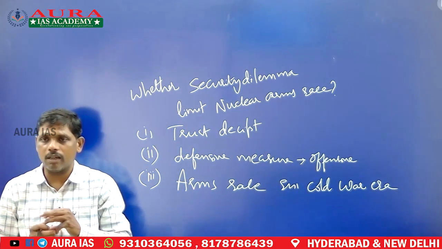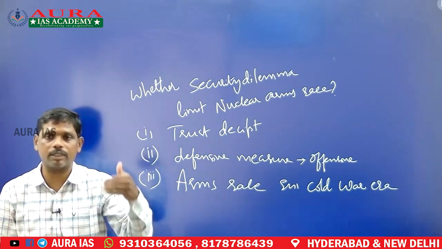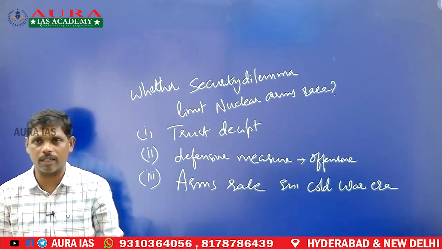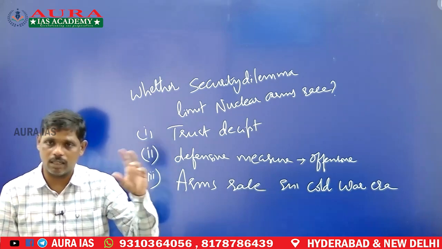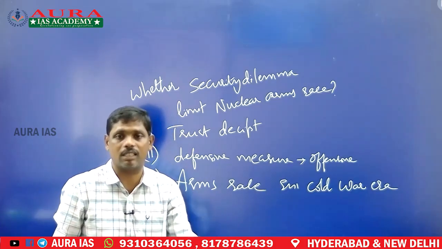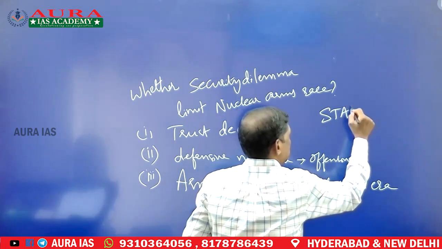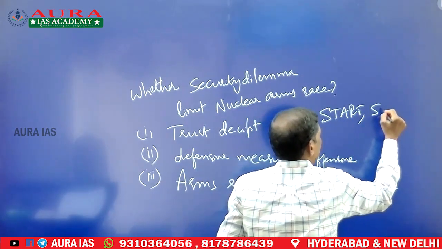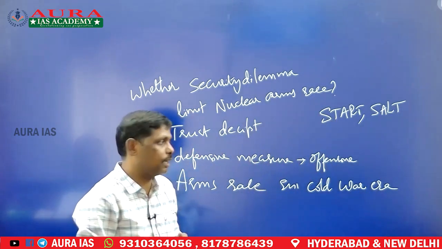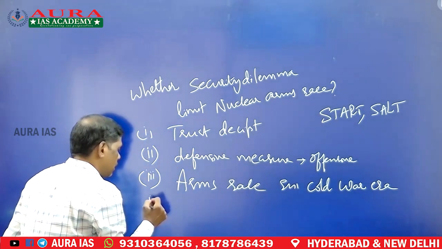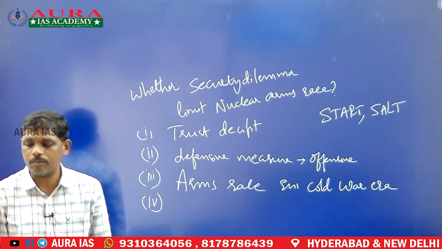And even we know what happened. Both the countries took measures. We have START 1 talks, START 2 talks, the Strategic Arms Reduction Treaty, treaty 1, treaty 2, and the Strategic Arms Limitation Treaty, SALT. These are some of the initiatives taken to reduce the arms race. But ultimately, this security dilemma will lead to an arms race.